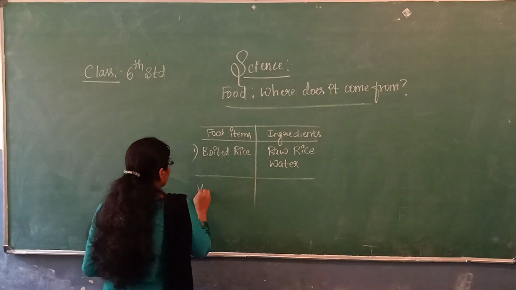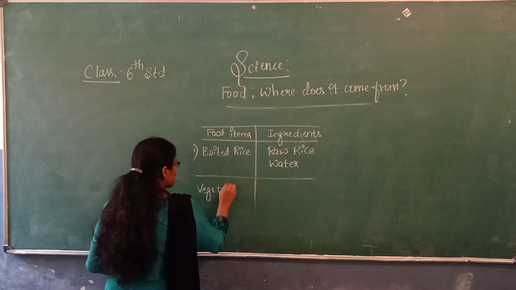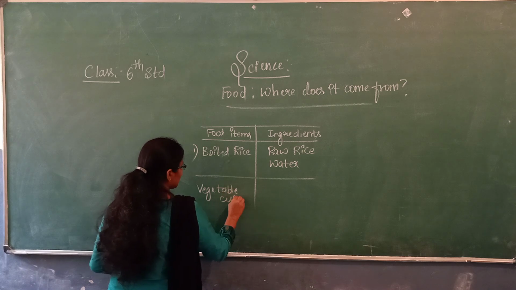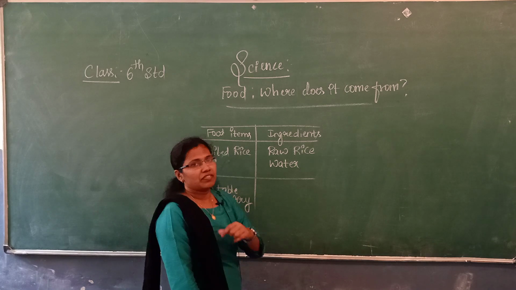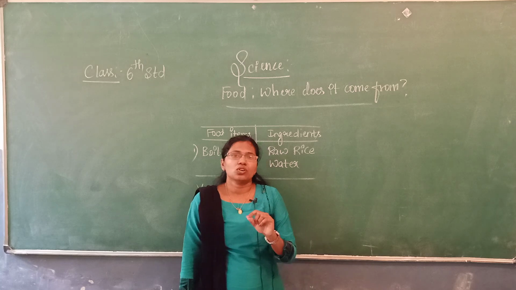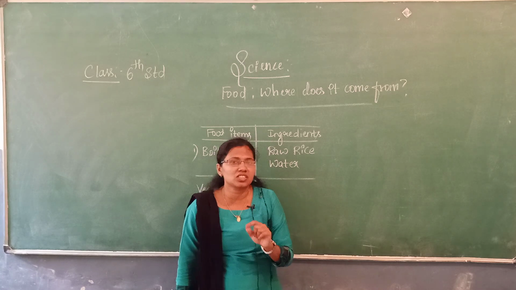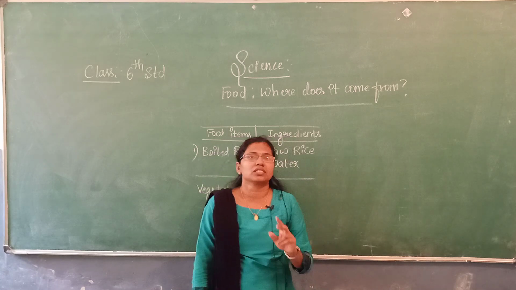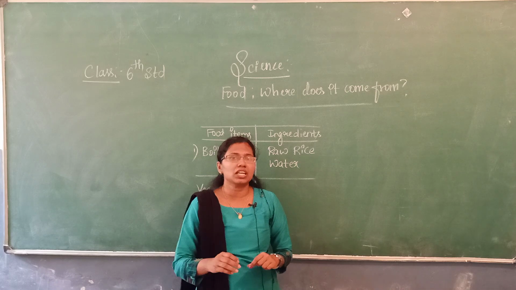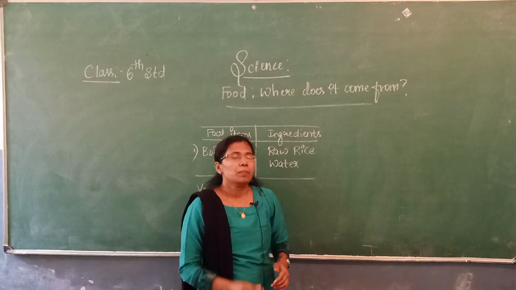Let us take another example. If you want to prepare a vegetable curry, you cannot prepare it by adding just two ingredients. It requires more than two materials.